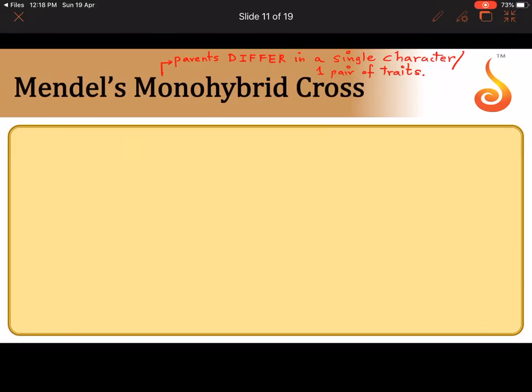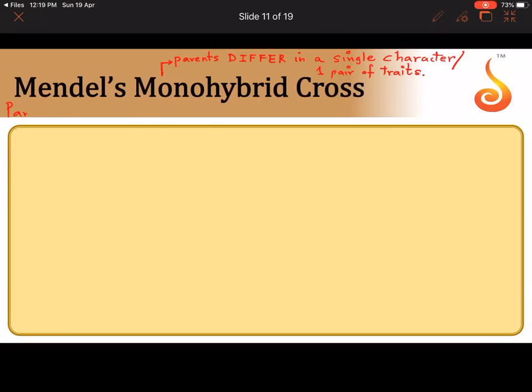He chose a tall plant and crossed it with a dwarf plant. Tall and dwarf are one pair of traits. Which character? Single character, height. Since it is a cross between two pure breeding parents differing in only one pair of traits, or one character, it is called a monohybrid cross. So let us write the schematic representation. As I am writing it, I am going to explain what Mendel did in his monohybrid cross.